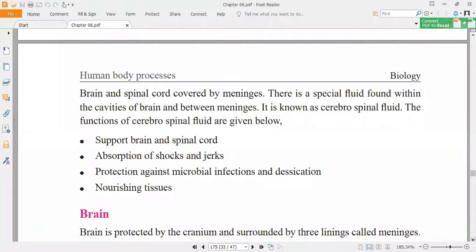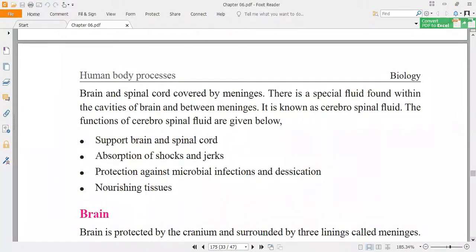And inside, there is a special fluid found within the cavities of the brain and meninges, called cerebrospinal fluid. There are many functions of the cerebrospinal fluid.